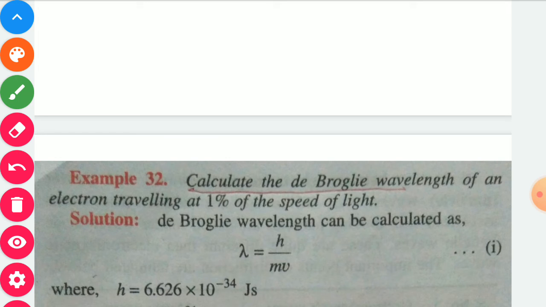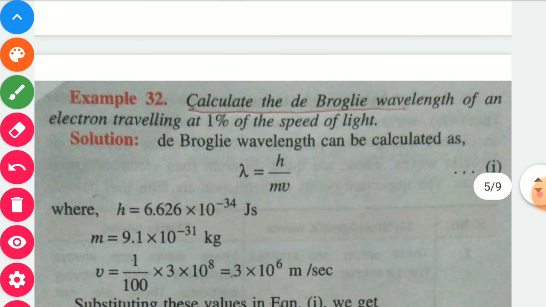So first question is, calculate the de Broglie wavelength of an electron traveling at 1% of speed of light. So speed of light is 3 into 10 power 8 meter per second. We have to take the speed 1% of speed of light. So here we have to find the de Broglie wavelength. So we know that lambda, wavelength, is equal to h upon mv.